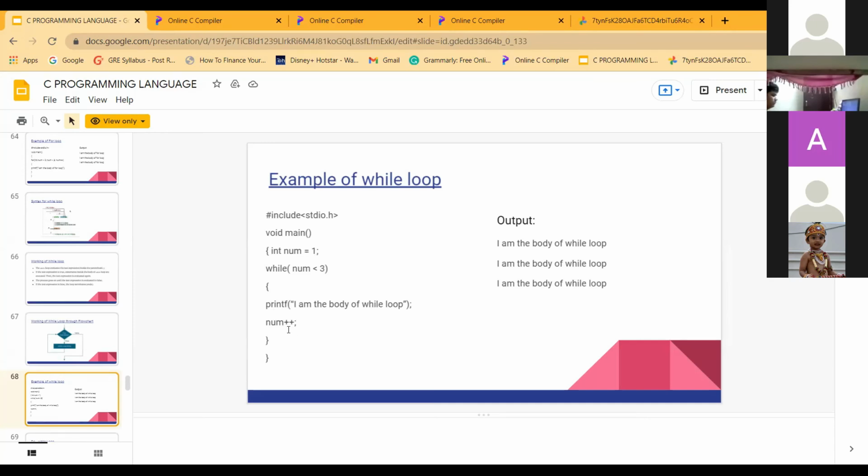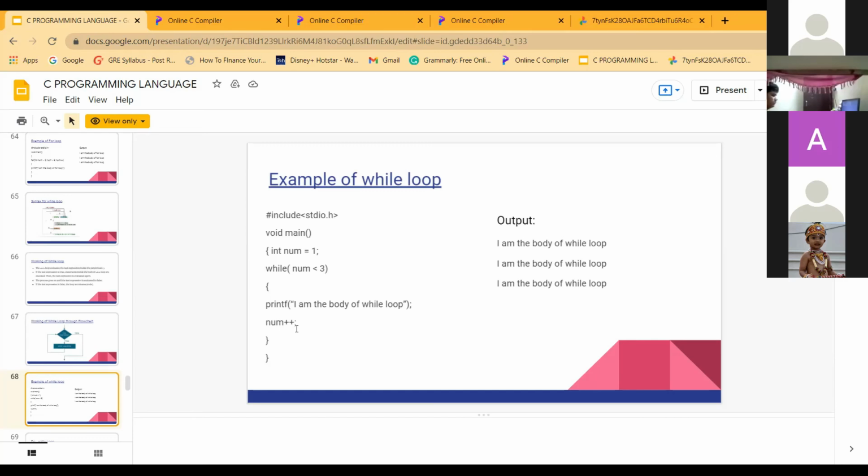Now, I have a little question for you all. What if I do not include the increment value here? Like if I remove the num++, what error will it show? Will it be a system error or what will happen? Updation will not take place. And what will be the output of that? Infinite. Yes, exactly.